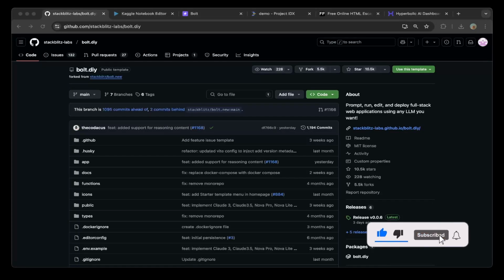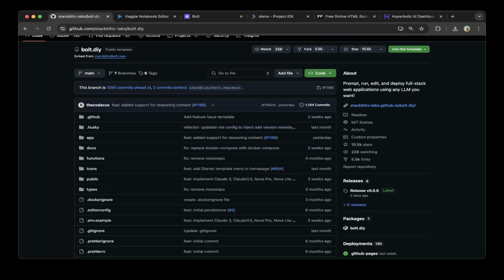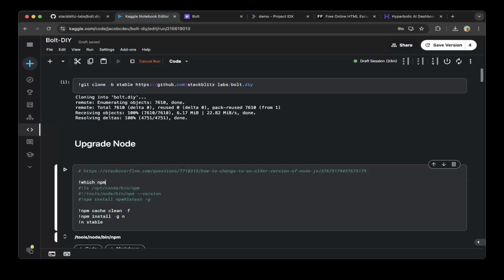This is Jacob. In today's tutorial, we're going to show you how to use DeepSeek R1 with Bolt.DIY. So Bolt.DIY is an AI agent that you can use to build full stack web applications using any LLM you want. We're going to demo this on Kaggle. So let's create a Kaggle notebook called Bolt.DIY and then clone the Stack Bliss Labs Bolt.DIY GitHub repo.